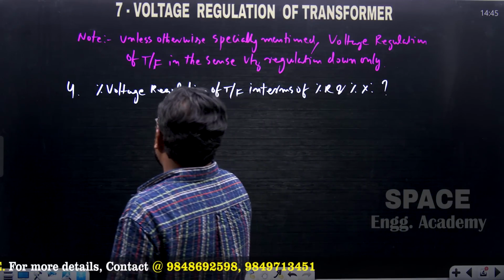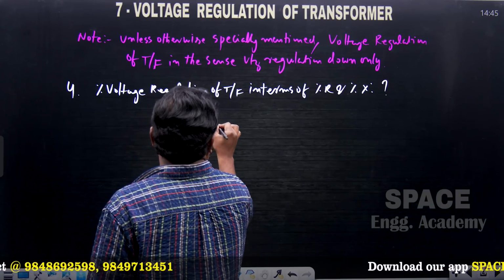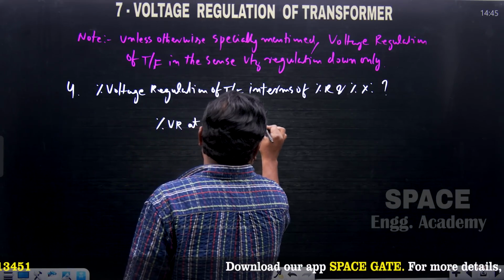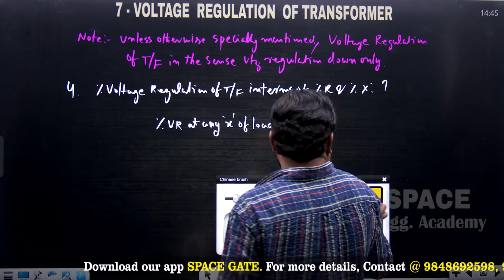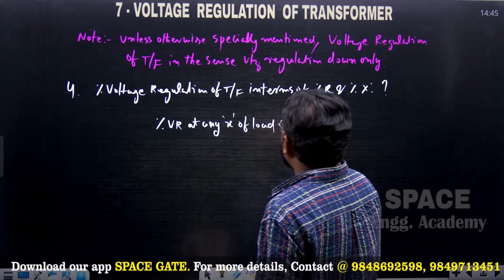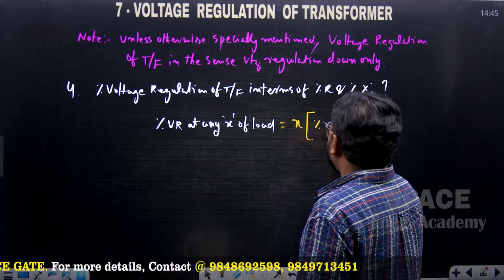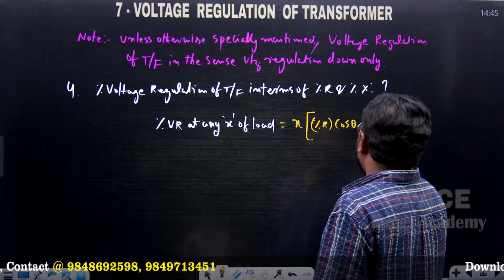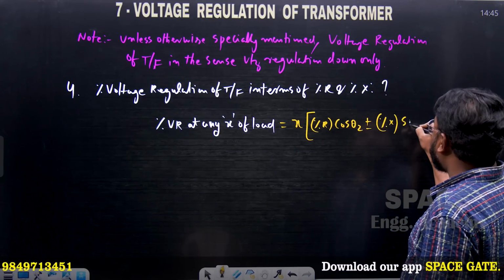And what is the formula? Percentage voltage regulation at any x of the load. So, the generalized formula at any x of the load: percentage voltage regulation of the transformer is equal to x times (percentage R cos theta 2 plus or minus percentage X sin theta 2).